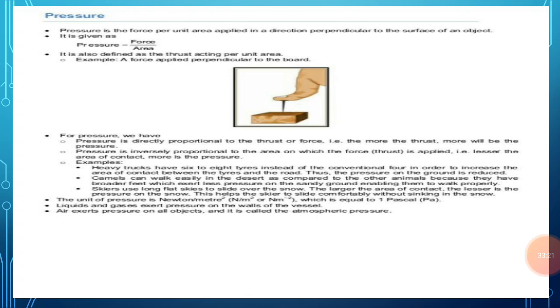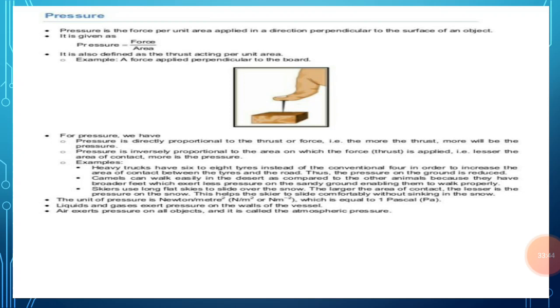Now we are going to know about pressure. Pressure is produced when a force acts on an object. When the force acts on an object, then in that case only the pressure is produced. In most cases, the object exerts the force on another object by making contact or by touching it.